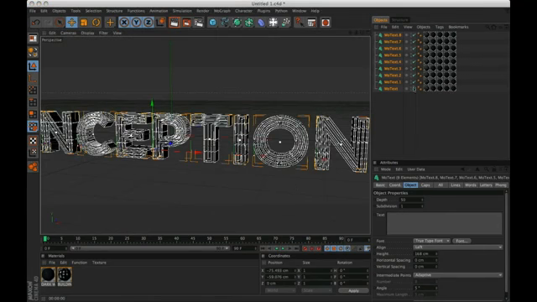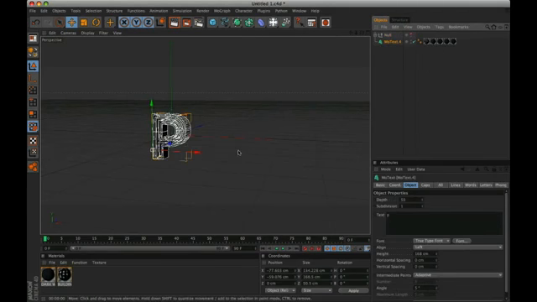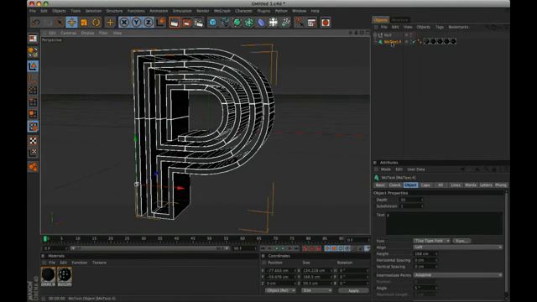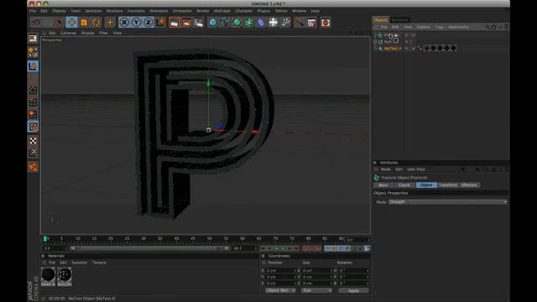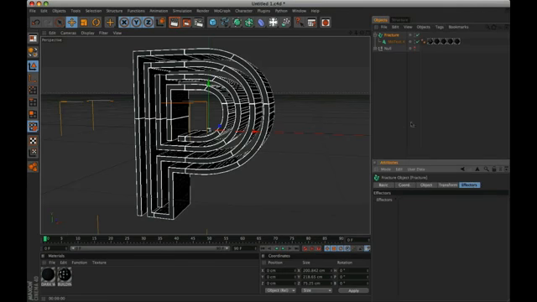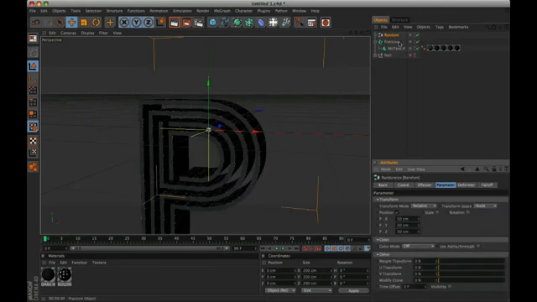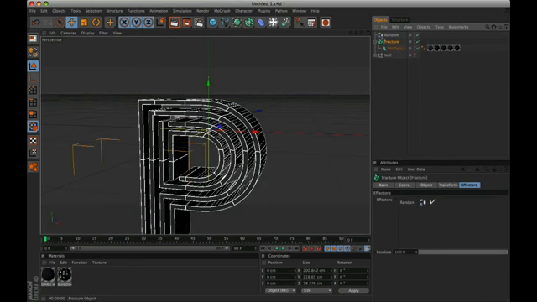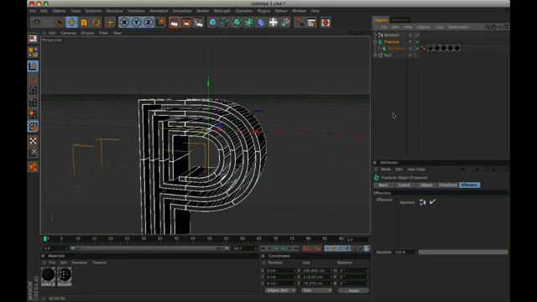We select all the letters except P, group them into a null object, and turn off the visibility. From the MoGraph menu, insert the Fracture Object tool. Drag the MoText inside Fracture. To achieve the effect, go to the MoGraph menu and apply Random Effector. As we can see, the random effector is automatically assigned in the effector panel, but you can manually drag it inside.